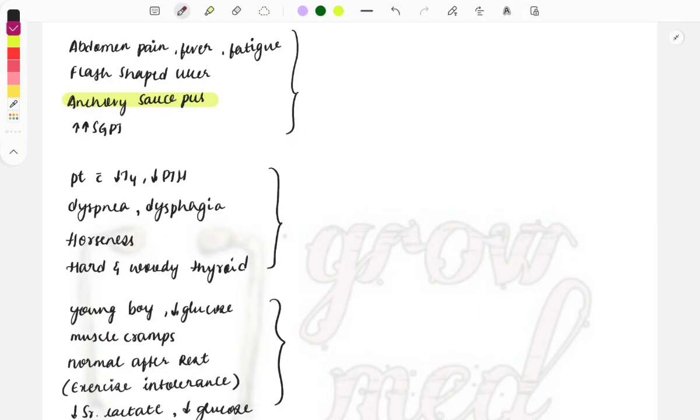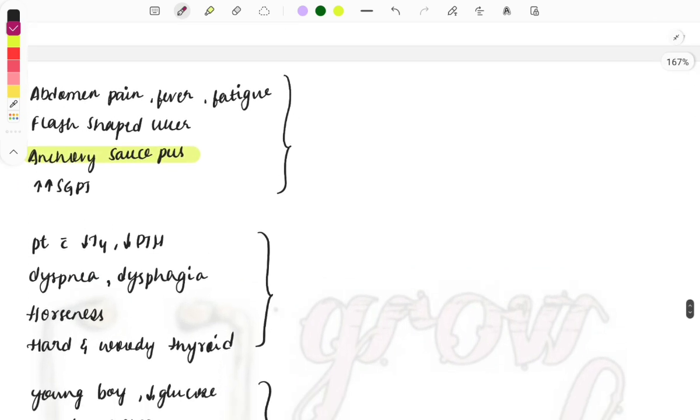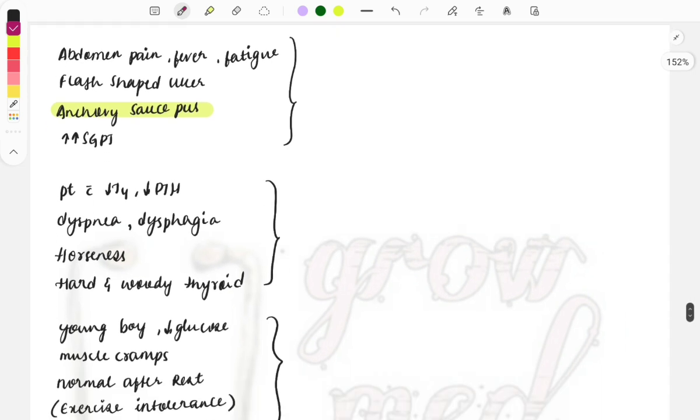Welcome back to another session where we are discussing the important keywords which will help you to crack the clinical questions. If a clinical case comes in the exam, you just need to find these words, and if these hints are given in the question, match them with the options given and rule out, and by that you will easily be able to crack the clinical cases. So let's look at some important hints.